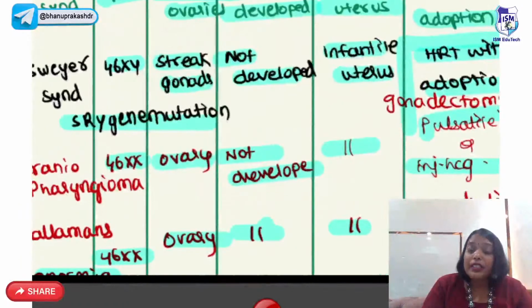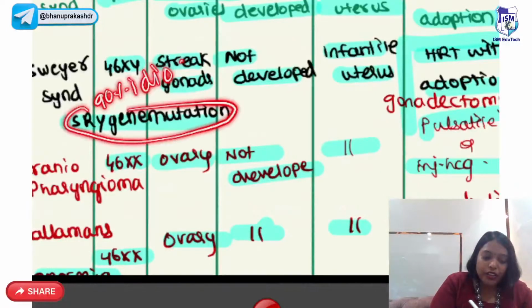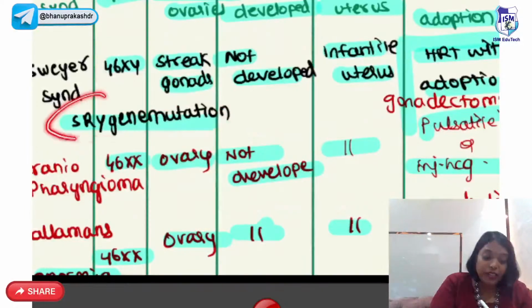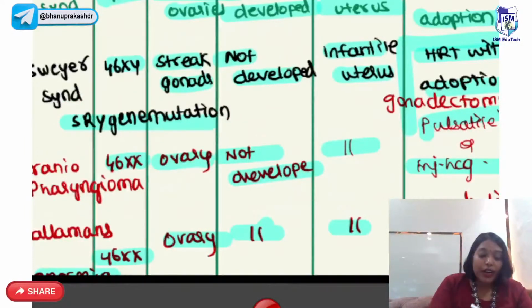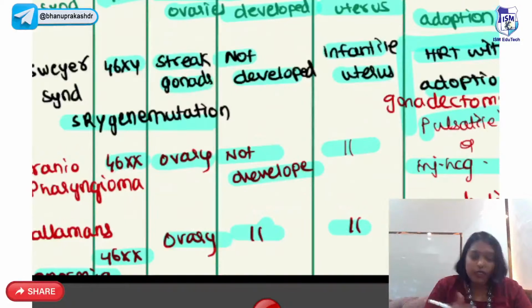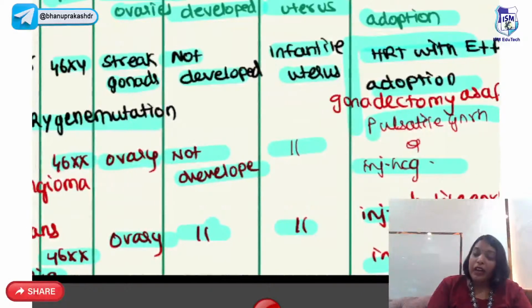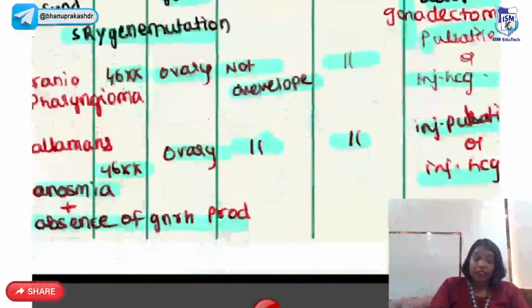Next, we have Swyer's syndrome. 90% it is idiopathic, but 10% it is due to SRY gene mutation. So again, this is 46XY, but as there is no SRY gene, they're going to have streak gonads. No estrogen, so secondary sexual characteristics are not developed. They will also have an infantile uterus. So you have to go for gonadectomy as well as hormone replacement therapy with estrogen and progesterone, and you have to go for adoption.